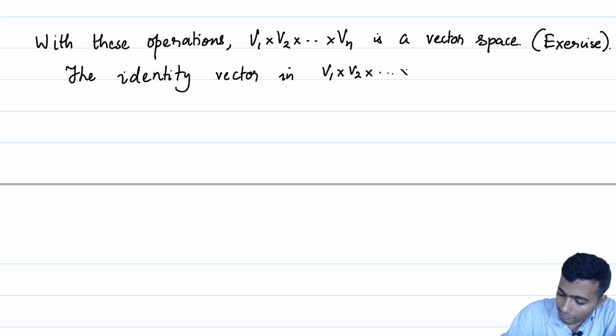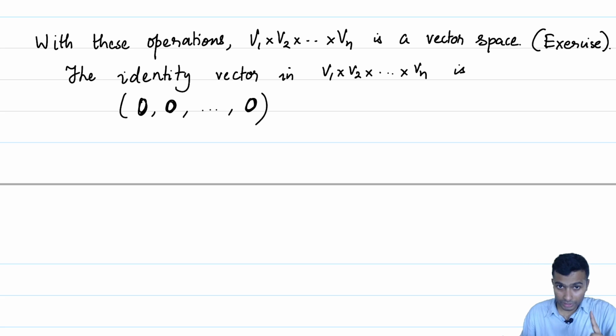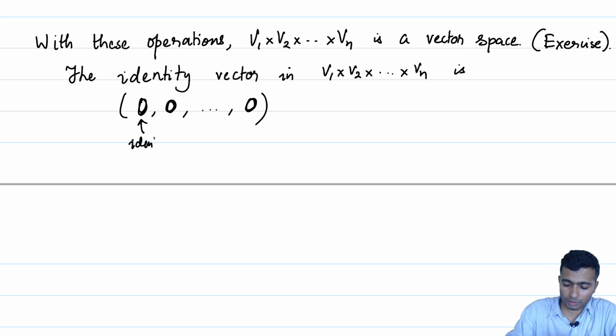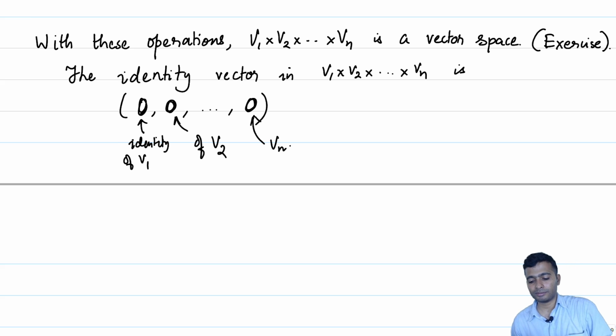There is no other identity, by the way. I would like to stress the fact that this first zero is the additive identity of V1, this is of V2, and this is the additive identity of Vn. You should check that certainly this works.